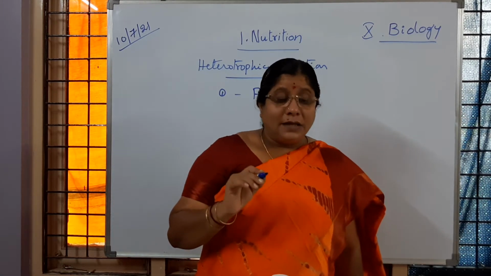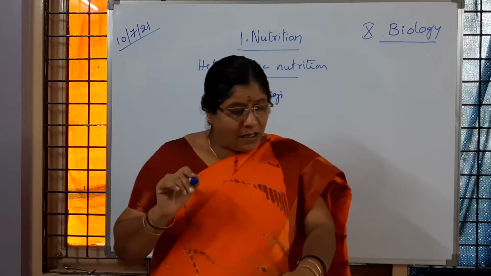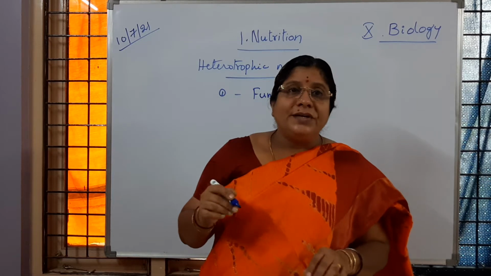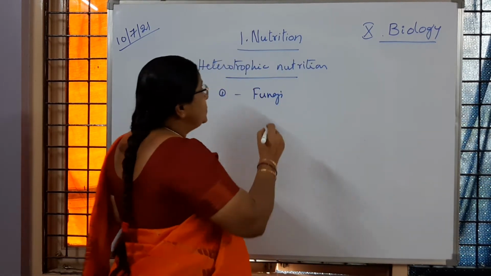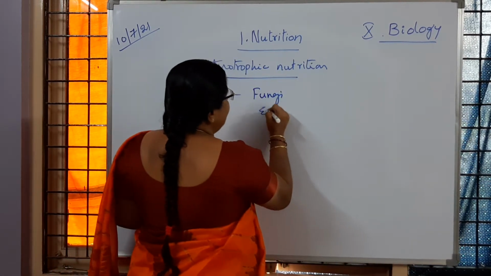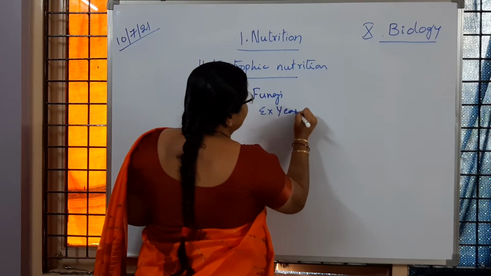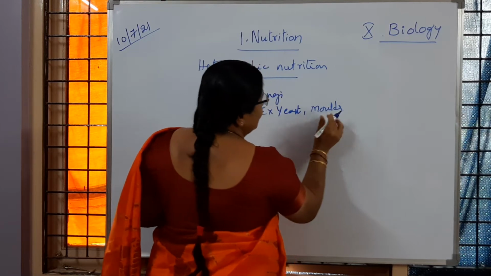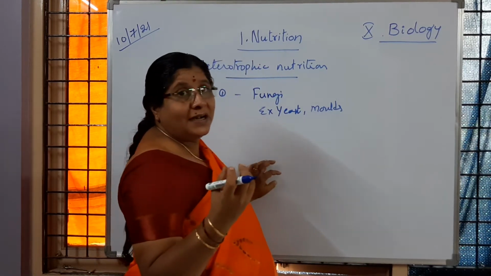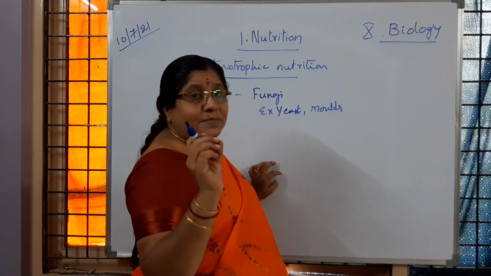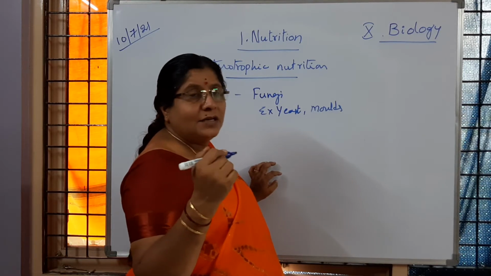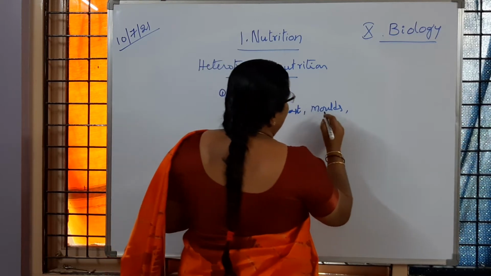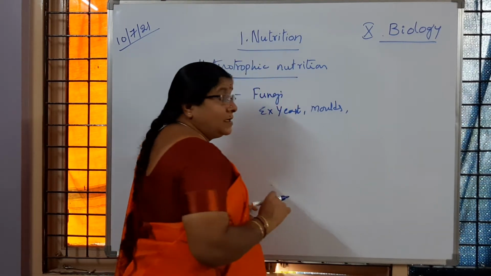So now the fungi like yeast or mushroom or molds, what do they do? Examples of fungi are yeast, then molds. Molds means bread molds. If we keep bread outside, children, you can observe dark patches, no, children. That is an example of a bread mold, which is also called mucor. So yeast, molds, what do they do?